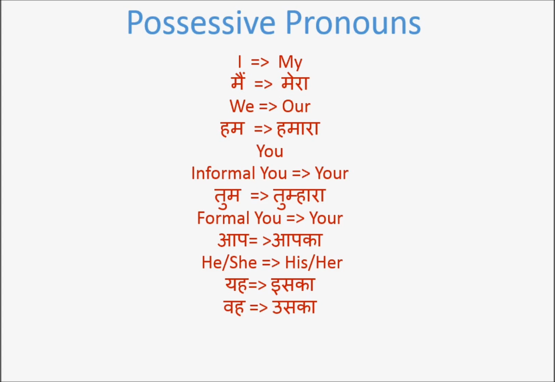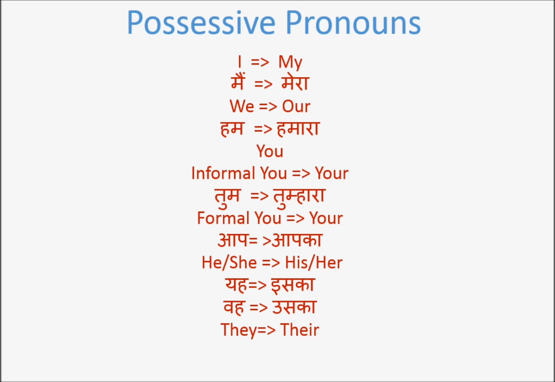And if you are referring to somebody who is not around at that moment, then you say vah. Yah, someone who is just around, and vah, someone who is far away. So yah becomes Iska and vah becomes Uska. Yes? And lastly, they.